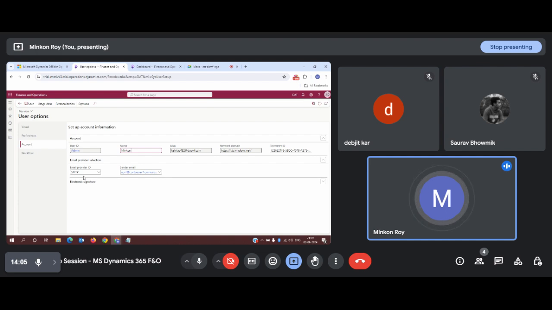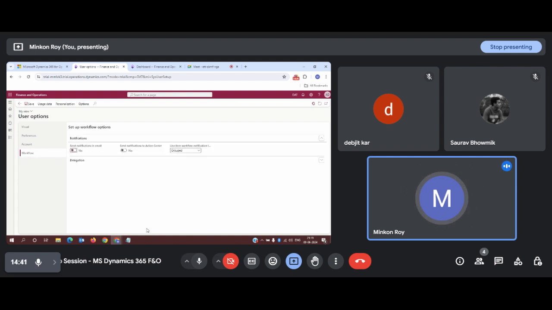Okay, so the system administrator is a separate branch or separate designation, which is entirely different from our functional role. So we as functional consultants will be concerned only with how to configure the system in terms of business, like how we should convert our business into a technical perspective, so that we can get some kind of profit out of it while running a business using this particular system.